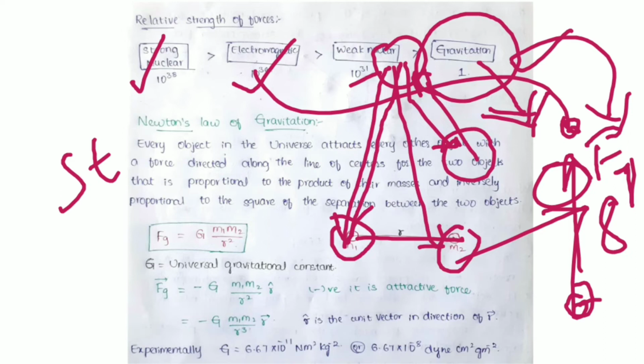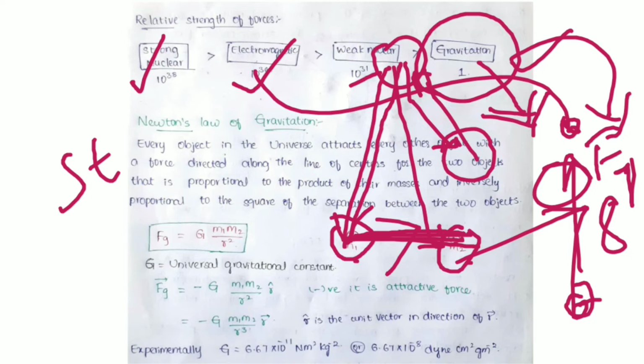Okay, we shall see the formula. If mass m1 and mass m2 are separated by a distance r, and this line is joining the two centers, the line of action of force is connected between the two centers of these two masses.